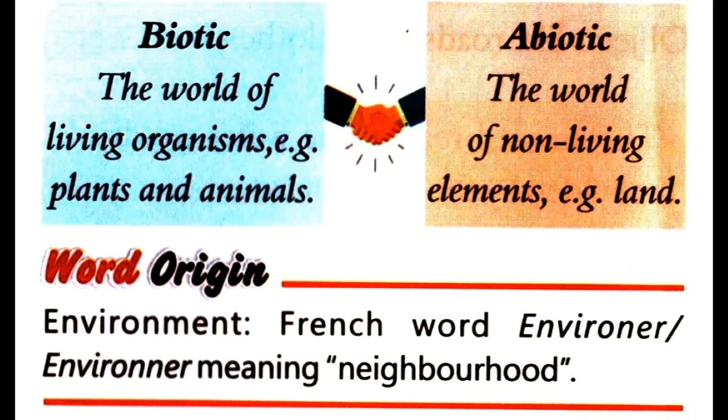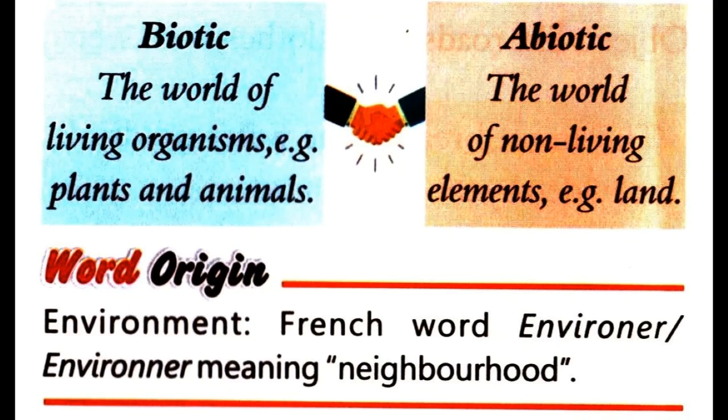For example, land, air, water, etc. Now, students, there is an interesting fact: what is the origin of the word environment? So this word environment comes from the French word environner.